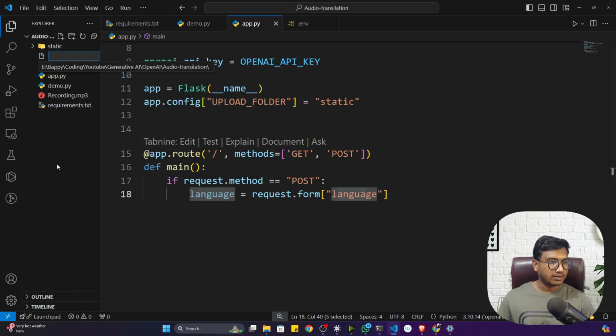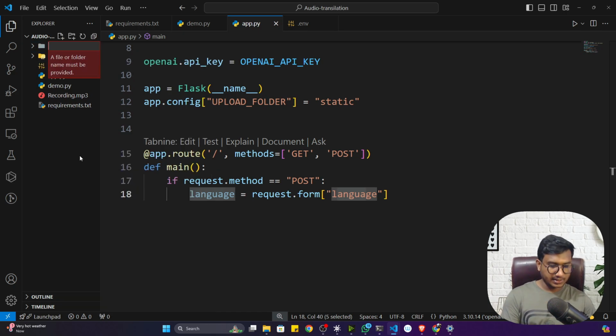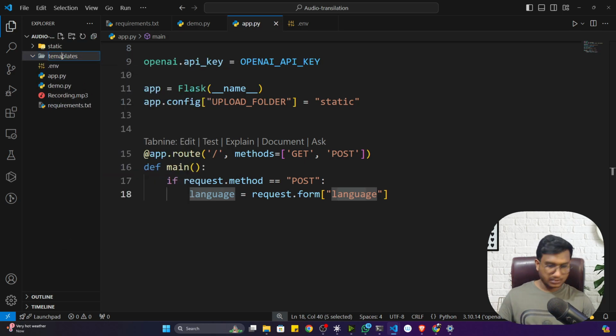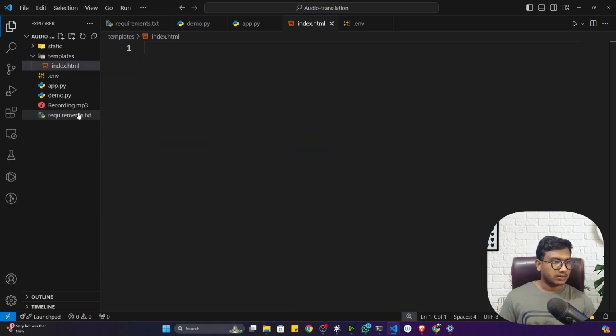So let me create a folder here. First of all, if you're using Flask, you need to create this folder, guys, called templates. Inside that, sorry, the spelling is not correct, it should be templates. Now it is fine. Now inside that I'm going to create an HTML file called index.html.